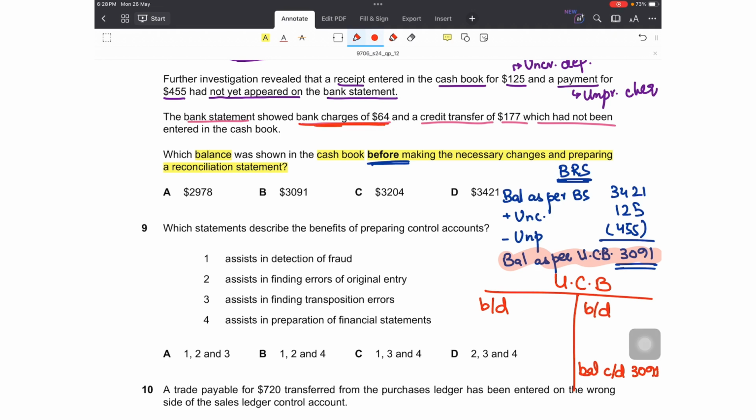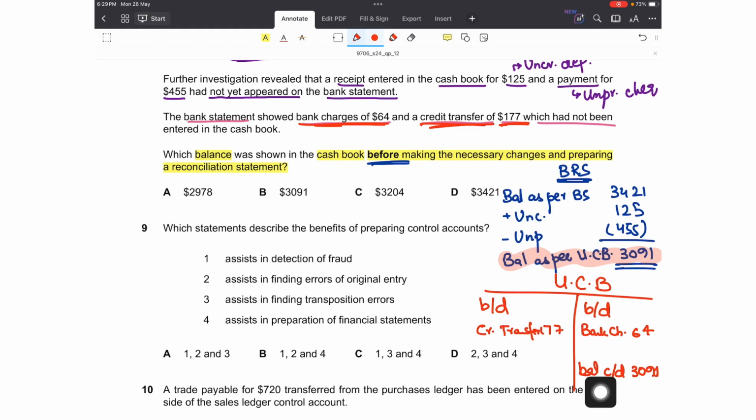Two. Bank charges of 64, where are they recorded? On the credit side. Bank charges is an expense, so that is credited in the updated cash book, and credit transfer being an income will be debited. So 177 credit transfer would be debited to show an inflow of cash.